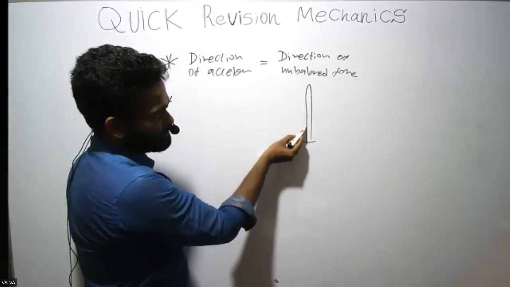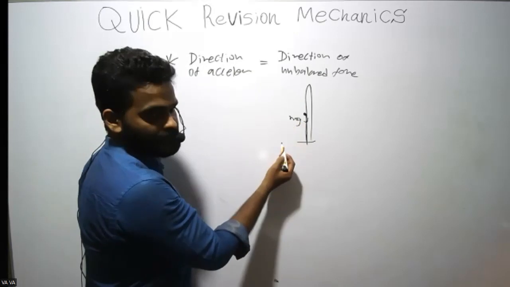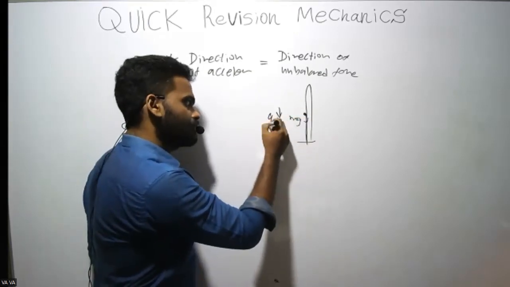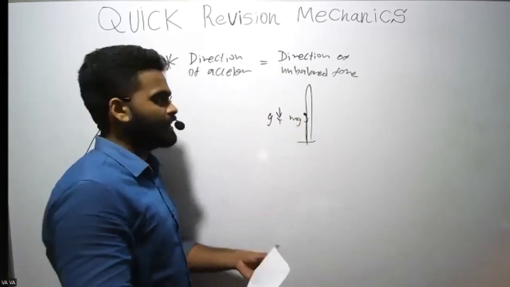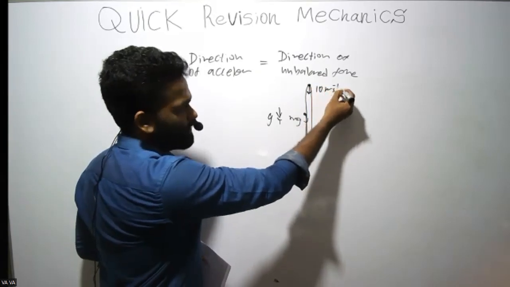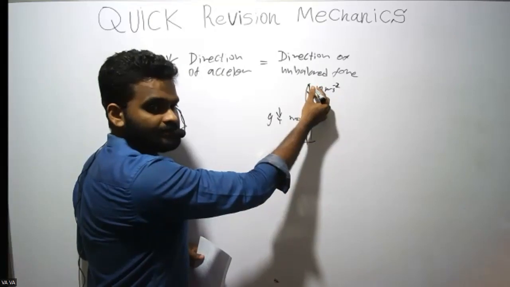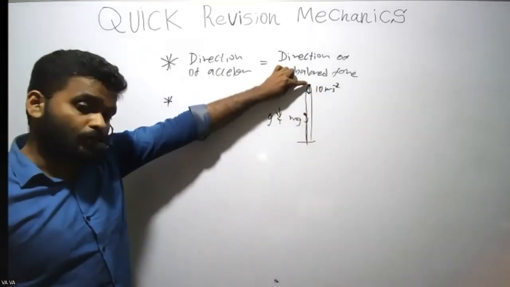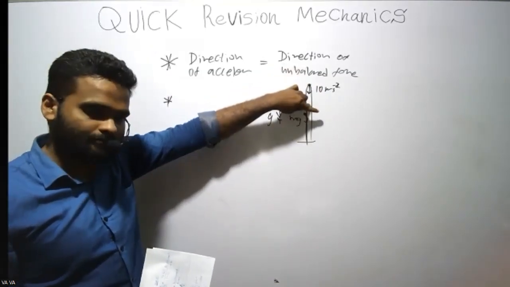So when the object goes up, the only force acting on that object is mg, downwards, right? That's why acceleration here is downwards, 10. Mg does not change. At the top also acceleration is 10. Some students think the acceleration is 0 at the top. It is not, right? Velocity is 0, but acceleration is 10 downwards.